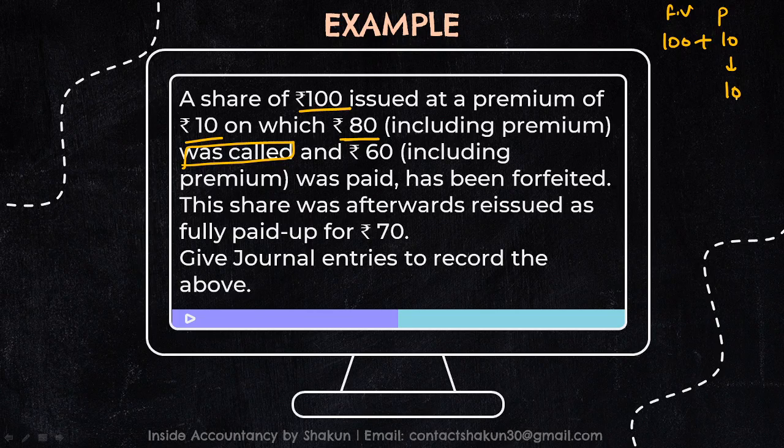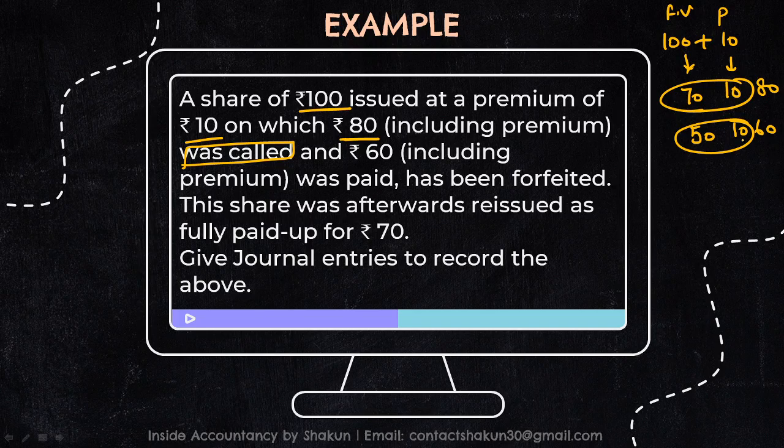That means 10 rupees for premium has been called and 70 rupees from the face value has been called. Total is how much? 80 has been called. And out of this, 60 including premium was paid. That means premium 10 rupees was paid, and out of the 70, 50 rupees was paid, because out of 80, 60 rupees was paid.